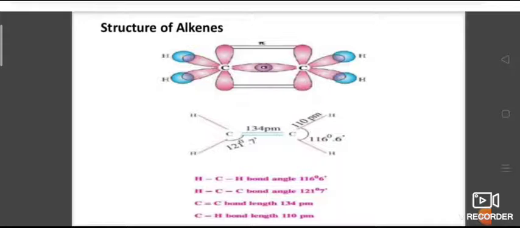The H-C-H bond angle is 116.6 degrees. The H-C-C bond angle is 121.7 degrees. The carbon-carbon double bond length is 134 picometers. The carbon-hydrogen bond length is 110 picometers. This is the structure of alkenes.